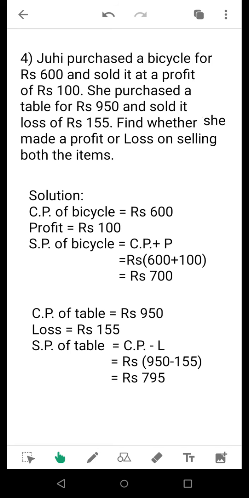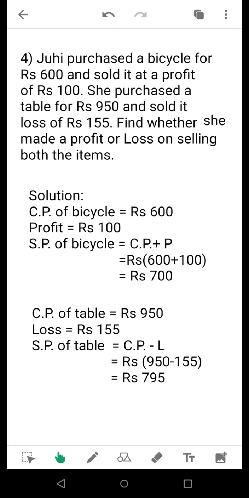Now what we have found here, she made profit on one of the items and loss on the other item. She purchased a table for rupees 950 and sold it for rupees 155. Find whether she made a profit or loss on selling both the items. Now see that on one of the items, that is on selling the bicycle, she made a profit of 100, and on the other item, on selling the table, she made a loss. So you have to find out whether she made overall profit or overall loss on selling both the items.